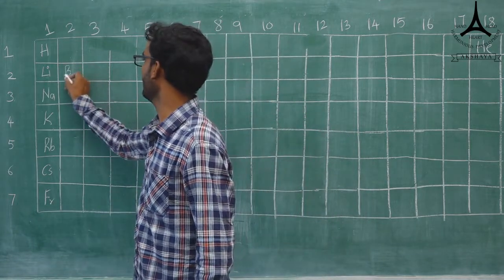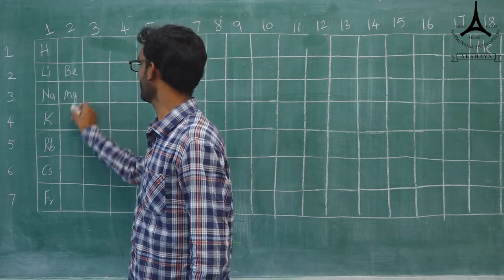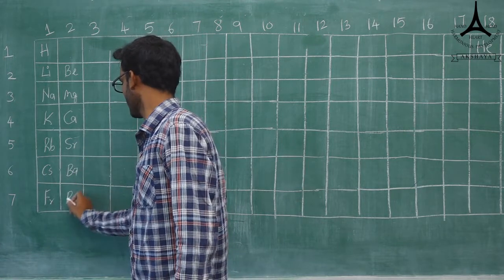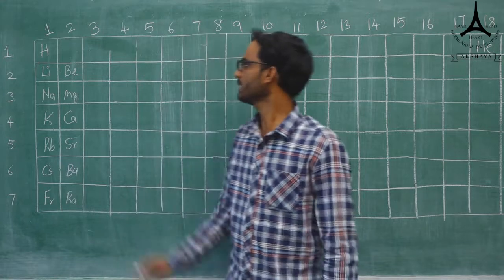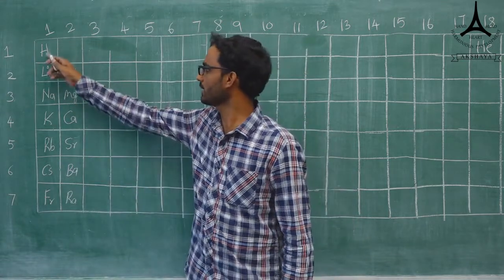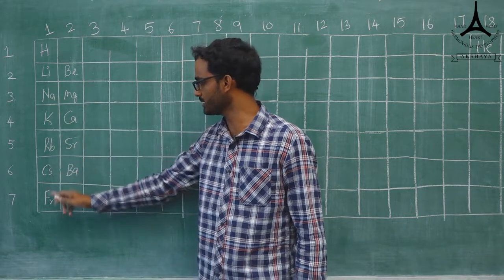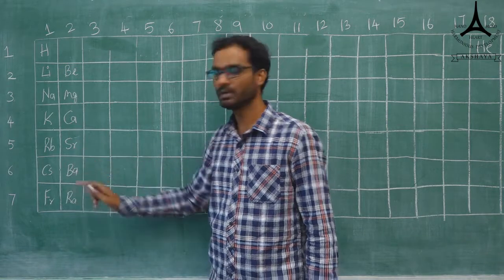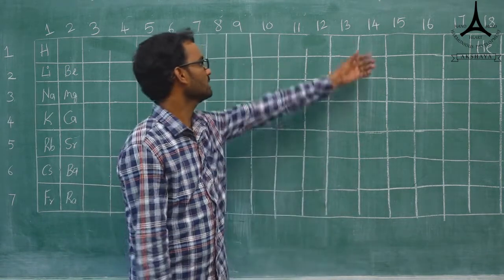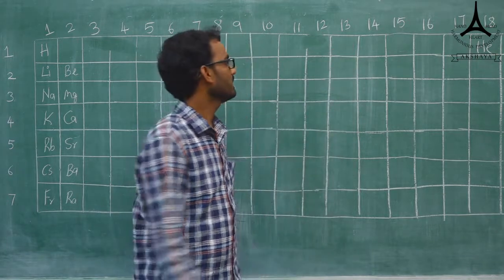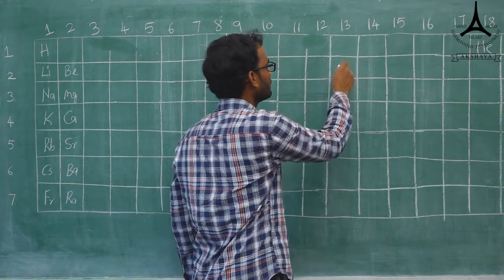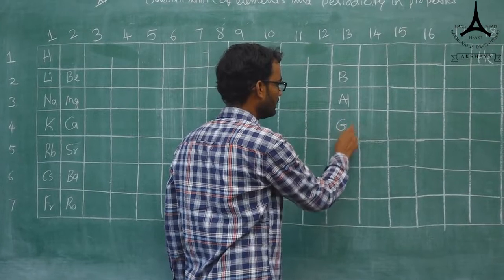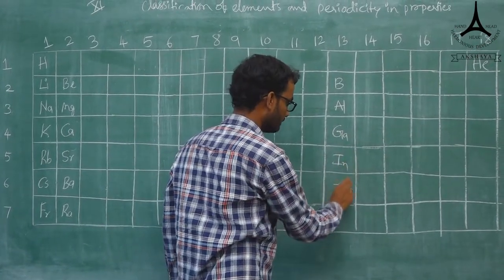The second group has beryllium, magnesium, calcium, strontium, barium and radium. After writing group wise you can practice: hydrogen, lithium, sodium, potassium, rubidium, cesium, francium; beryllium, magnesium, calcium, strontium, barium and radium. Then I will write the 13th group. Here we can start with boron, aluminum, gallium, indium and thallium.